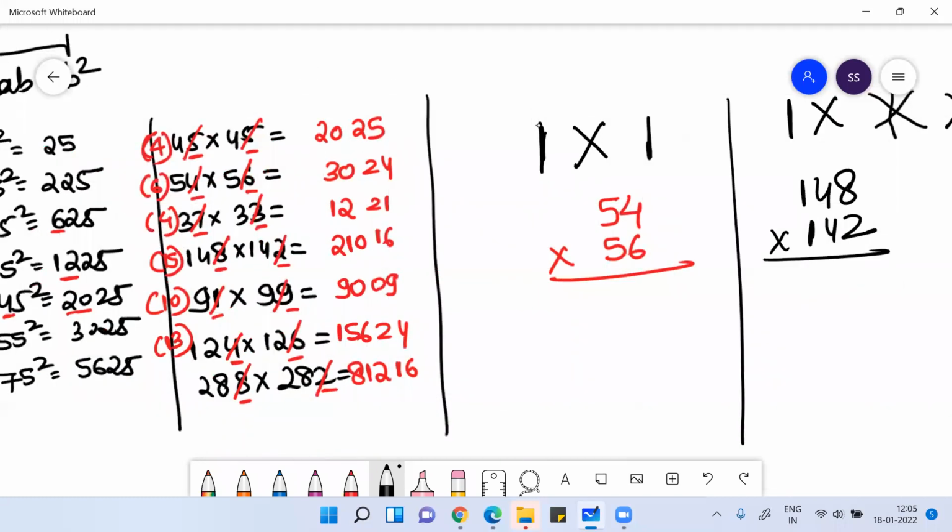So when we have this, imagine I want to multiply 54 into 56. There's a crisscross method. What do you do in the crisscross method? Write 5 5s are 25. Then cross multiply. 6 5s are 30. 5 4s are 20. So 30 plus 20 is 50. How will you write 50? Write 0 and carry 5. Then the last digit, 6 4s are 24. Write 4 and carry 2 to the previous digit. So the answer is 3024.